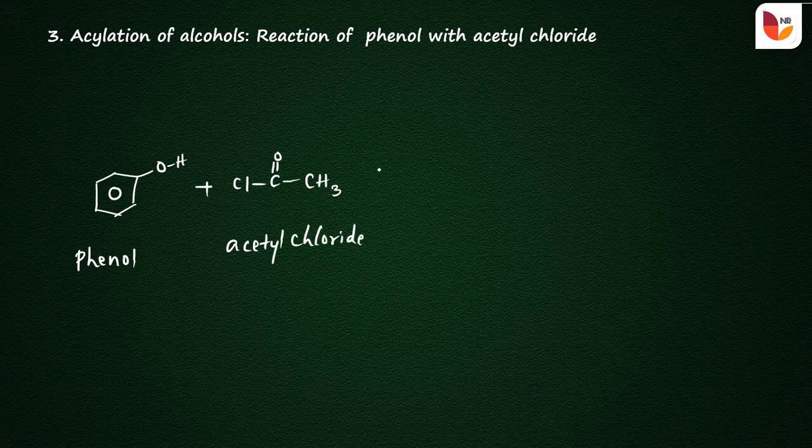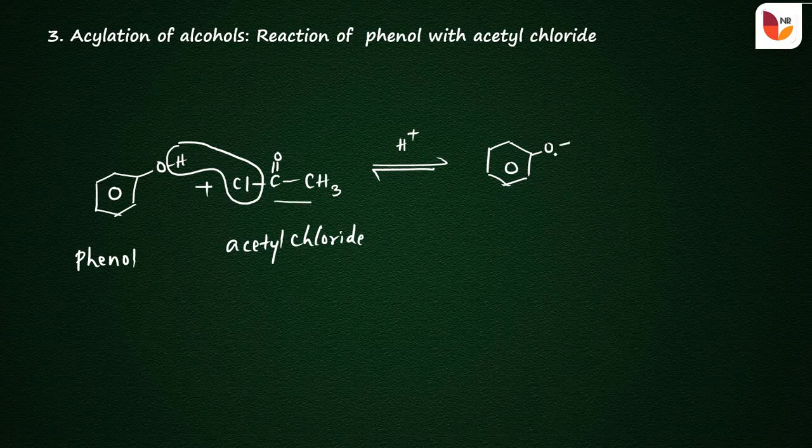So phenol reacts with the acetyl chloride in the presence of an acid, that is concentrated sulfuric acid, as a catalyst, and there is an elimination of HCl, and the product is C6H5 and the oxygen atom from the phenol, and the remaining part is C double bond O, and CH3.